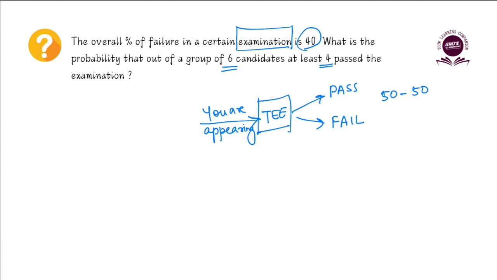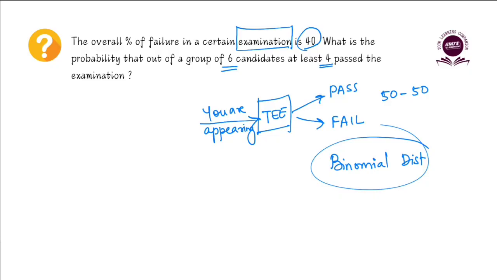Similarly, you passing does not guarantee your friend also passing, or your friend passing does not guarantee you passing, correct? So one student passing will not guarantee the next one will also pass. So what does all this mean? It means that the attempts are always independent of each other. Now, there is a name for such distributions in probability which follow these rules. Do you know what that is? I really hope you do. This is a type of binomial distribution. So this is what we have to use in order to solve this particular question.